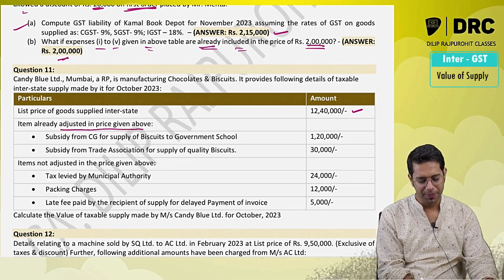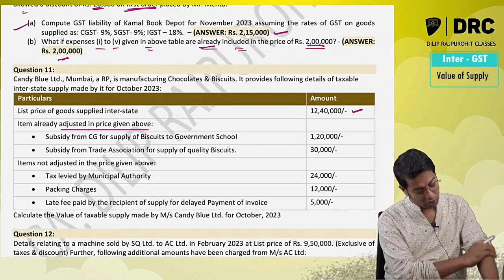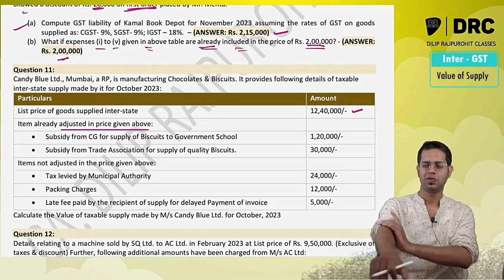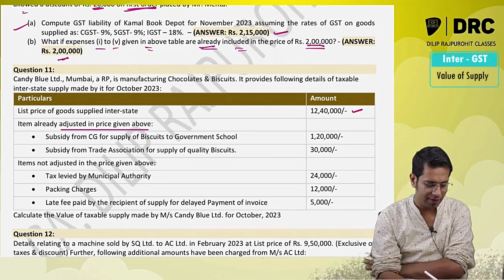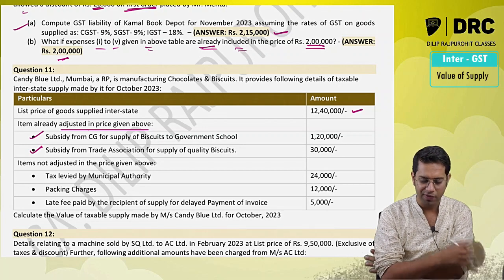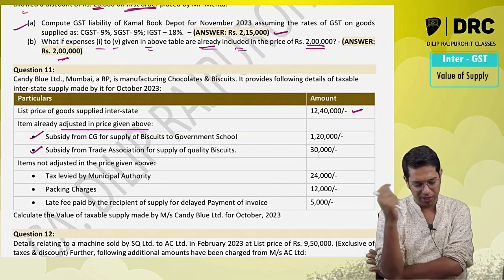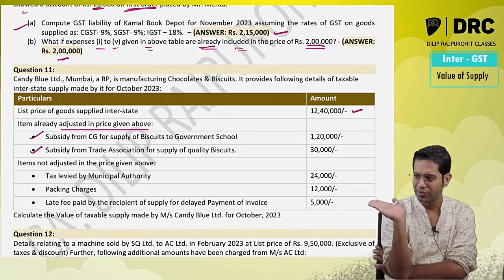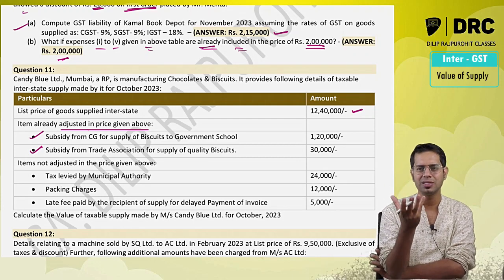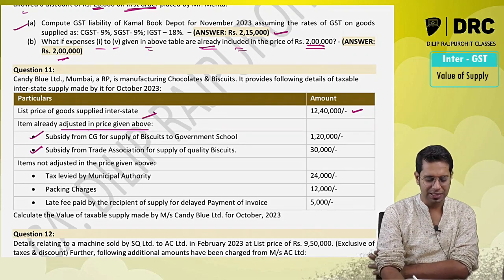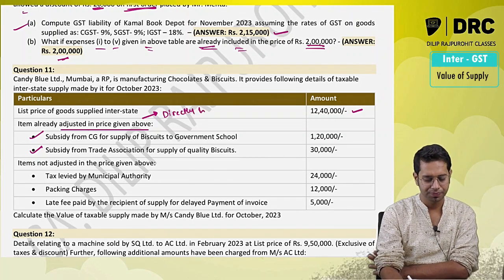Now please note again, as I told you, with respect to subsidy, there is a major confusion with the students. Now what is the point telling? Items already adjusted in the price. They have given subsidy given by central government and subsidy given by trade association. So what does this basically mean, sir? Whether this subsidy is reduced from the above items or it is not reduced from the above items, what does this actually mean? This line basically means that this subsidy is directly linked to the price.